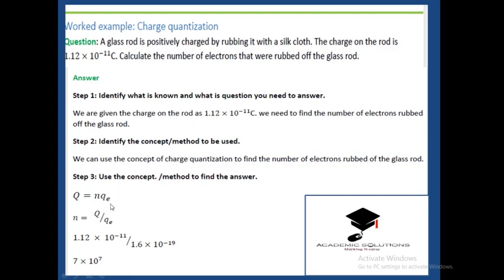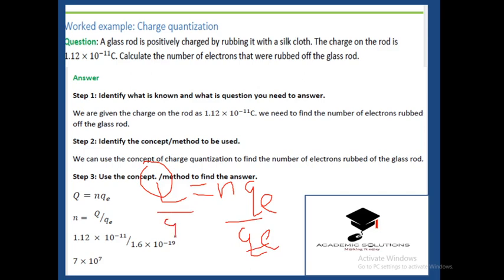And what are we going to use? Just like I indicated in the first example that we saw, we already saw that charge is equal to the number of electrons multiplying the unit of the elementary charge. So if we want to find the number of electrons, we just divide both sides by the elementary charge, which gives us the number of electrons, and that is what has been illustrated here.